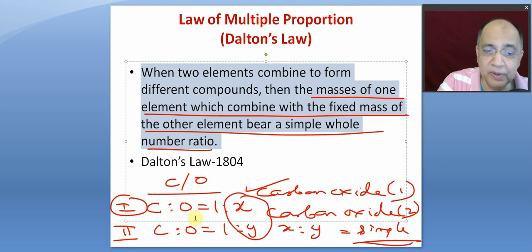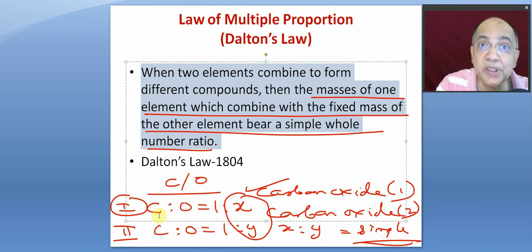So for example, carbon and oxygen form two oxides, oxide 1 and oxide 2. They didn't know at that time whether it is CO or CO2. Carbon oxide 1, carbon oxide 2. And by decomposition mass analysis, they found the ratio between carbon and oxygen was 1:x.